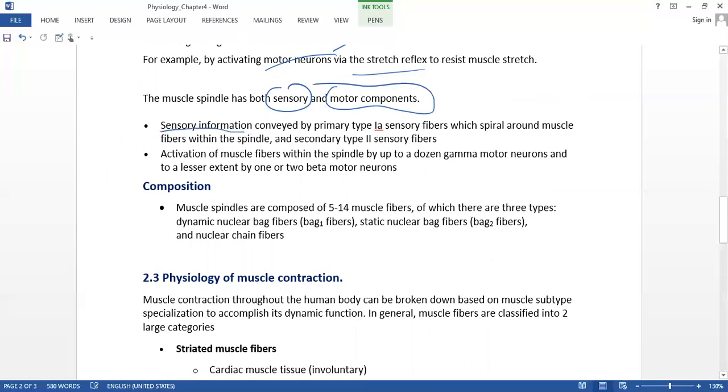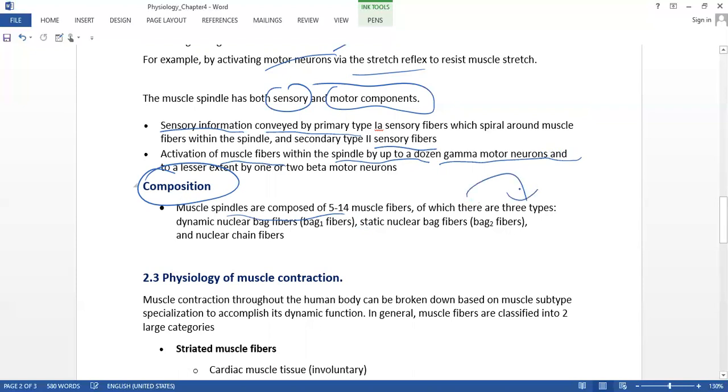In sensory information, the sense is conveyed by the sensory fiber, which is within the spindle, and the second is the sensory fiber. The activation of the muscle fiber within the spindle is by the gamma motor neuron. As for the composition, the muscle spindles are composed of about 5 to 14 muscle fibers,